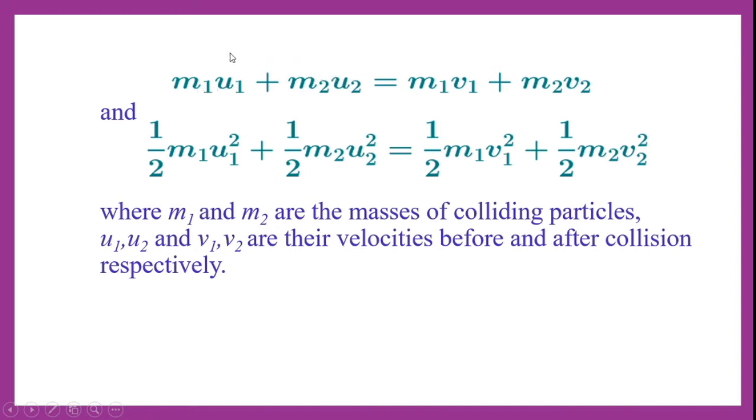When we add, we get the total linear momentum before collision, that is m1 u1 plus m2 u2, which is equal to, let us say after the collision the first particle is moving with a velocity v1 and the second particle is moving with a velocity v2, then their respective linear momentums will be m1 v1 plus m2 v2. When we add these, it is the linear momentum after collision. That means linear momentum before collision should be equal to linear momentum after collision.